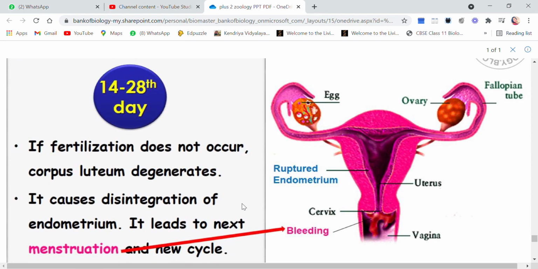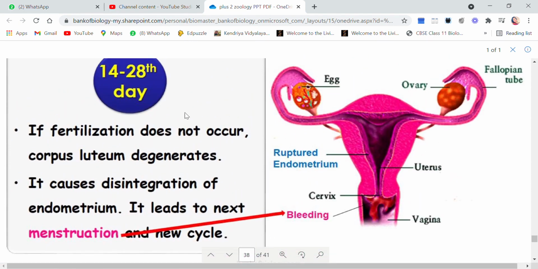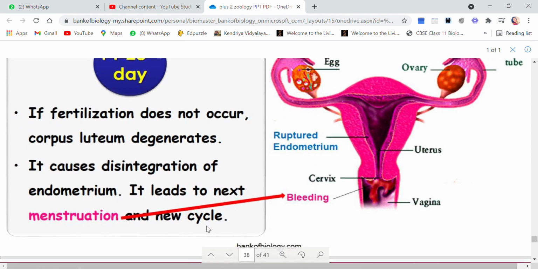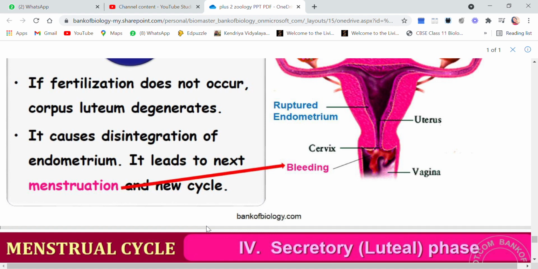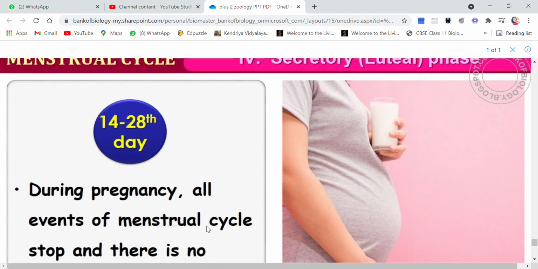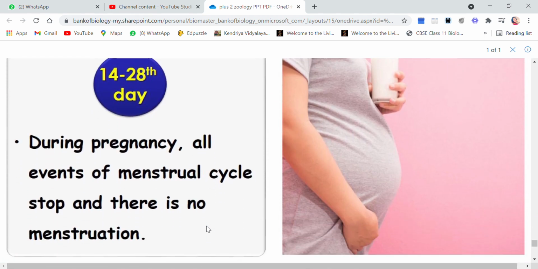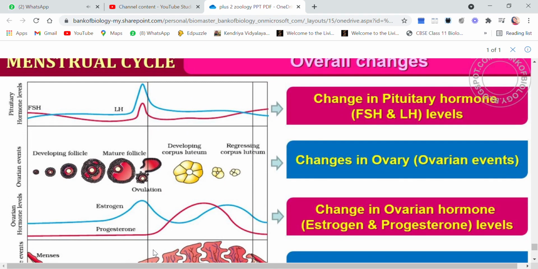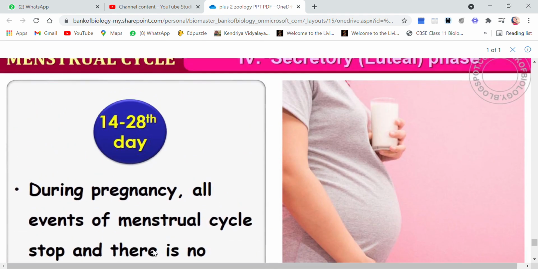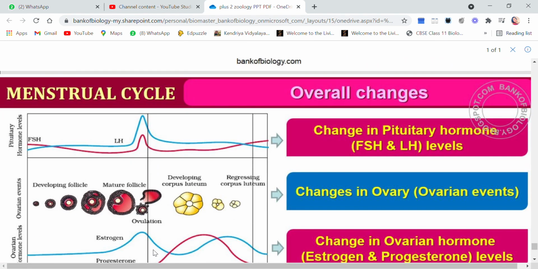Children, if fertilization does not occur, corpus luteum will degenerate and the endometrium is also degenerating, and the next menstruation period will start. During pregnancy, all the events of the menstrual cycle stop and there is no menstruation. Okay, so this is all about the menstrual cycle.